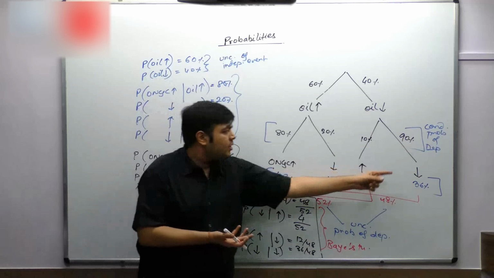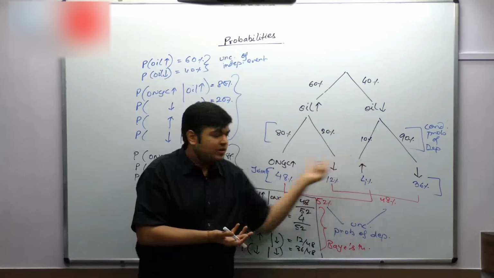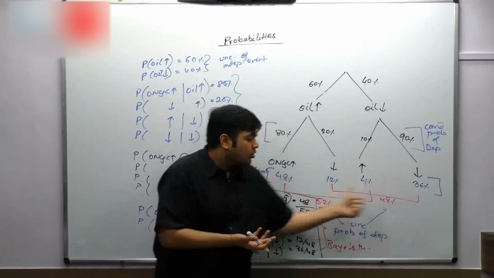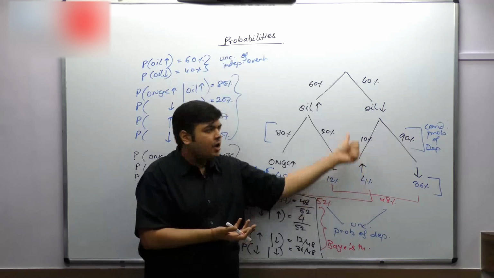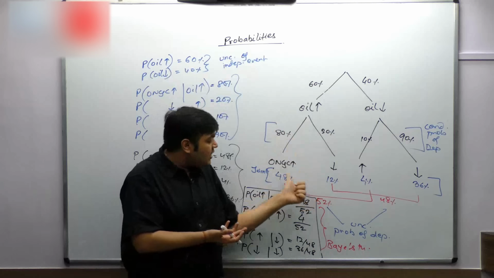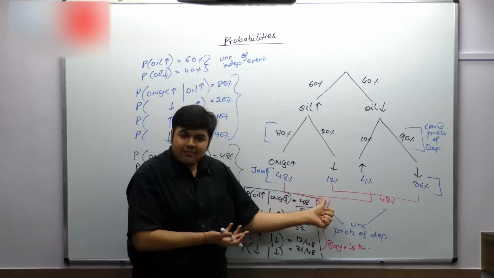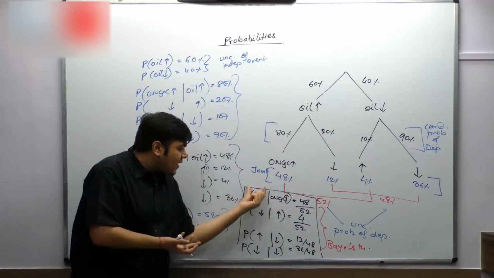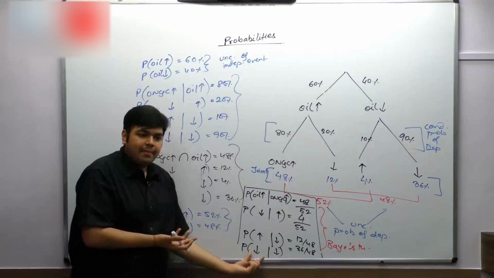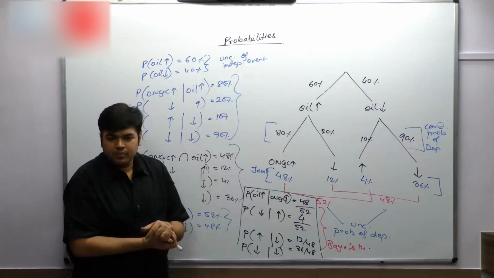Why is it 52? Because you are dividing the same 60-40 in 80-20 and 10-90 ratio. So this summation has to be 100. So in a total of 52 cases ONGC has gone up, irrespective of whatever happened to the independent event. So these are the unconditional probabilities of the dependent event. And when you want to find out the probability of an independent event happening based on the outcome of the dependent event, it is your Bayes theorem.